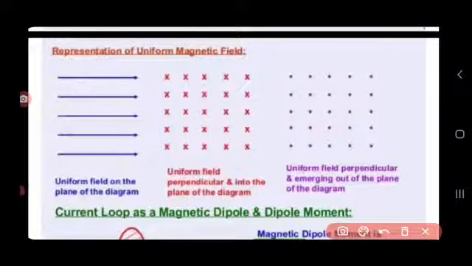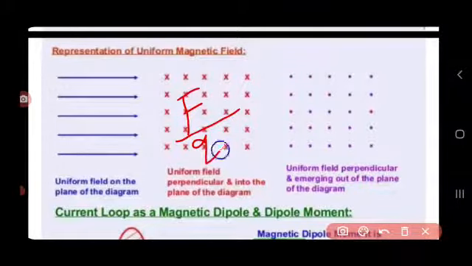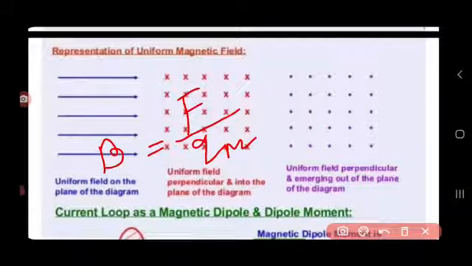The SI unit of magnetic field is Tesla and the CGS unit is Gauss. 1 Tesla is equal to 10 to the power 4 Gauss.